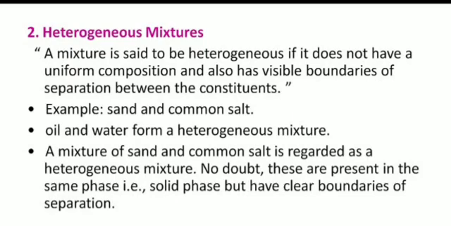If we mix sugar and sand, we can clearly identify the separation of the two substances. That means we can separate them very easily. This is the difference between heterogeneous and homogeneous mixtures. So what did we study today?